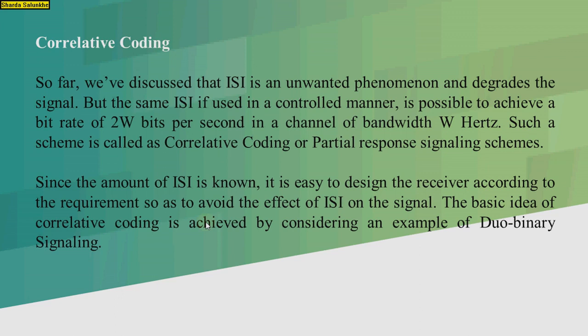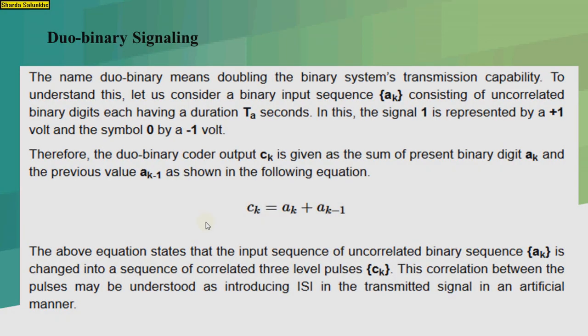Since the amount of intersymbol interference is known, it is easy to design the receiver accordingly to avoid the effects of intersymbol interference on the signal. The basic idea of correlative coding is explained by considering an example of duobinary signaling. Duobinary signaling means doubling the binary system transmission capability. To understand this, let us consider the input sequence a k consisting of uncorrelated binary bits having the duration Tb.